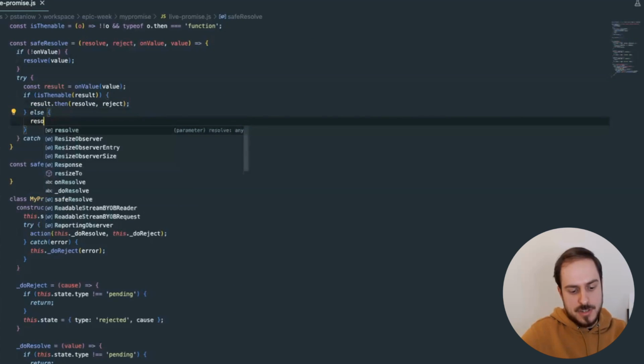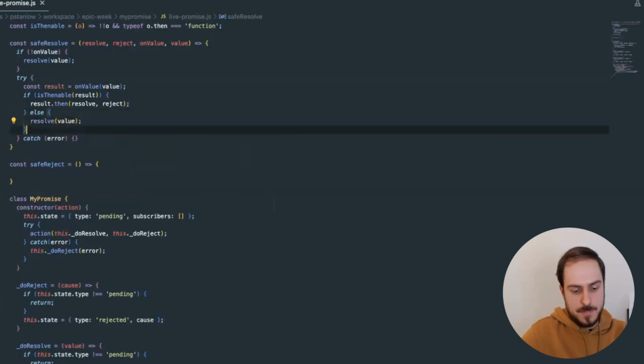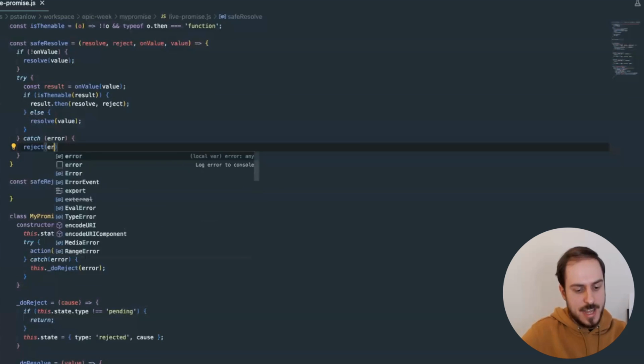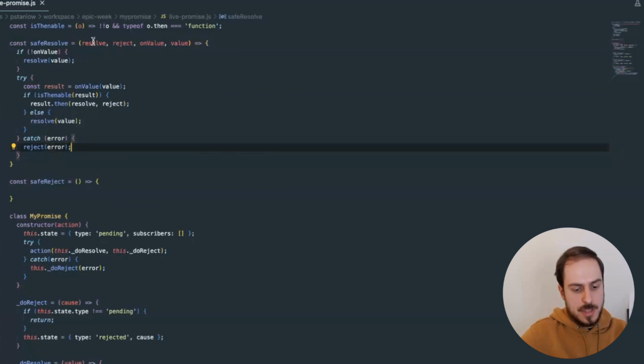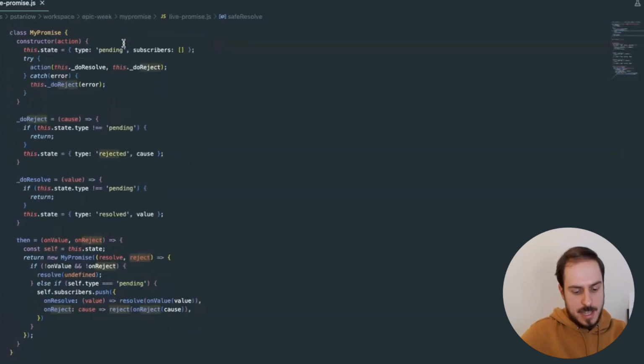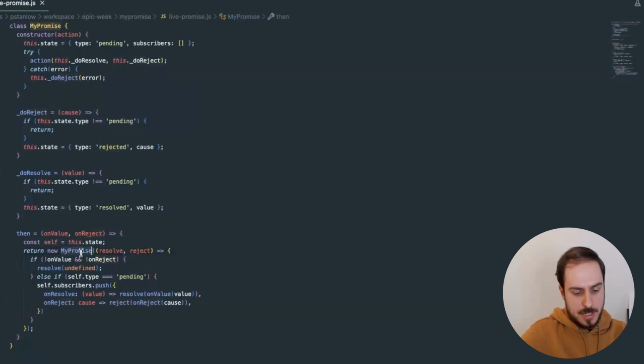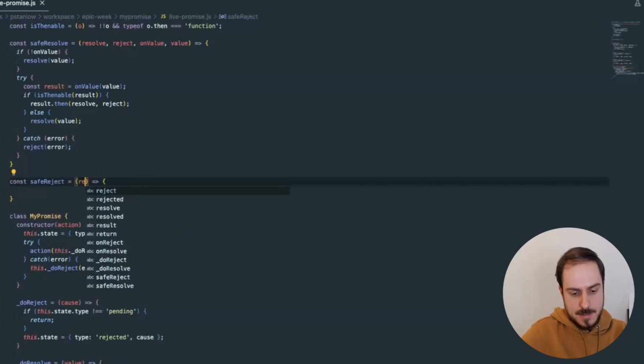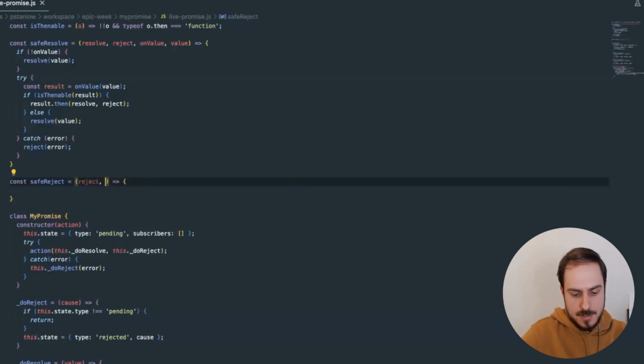But in the other case, we just simply resolve the value. And to handle an error, we will just reject with the error. The resolve and reject are coming from the newly created promise here. So let me change this to safeResolve. And then safeReject is similar, but maybe shorter.